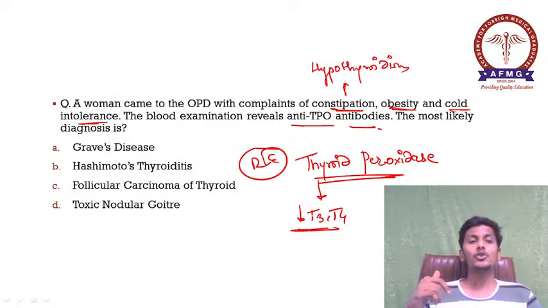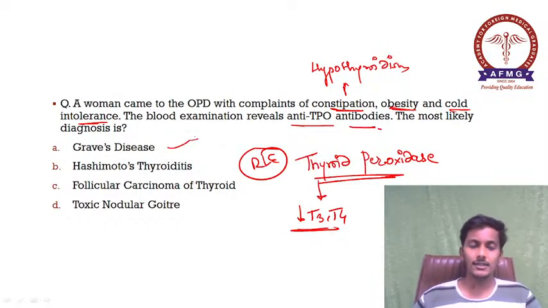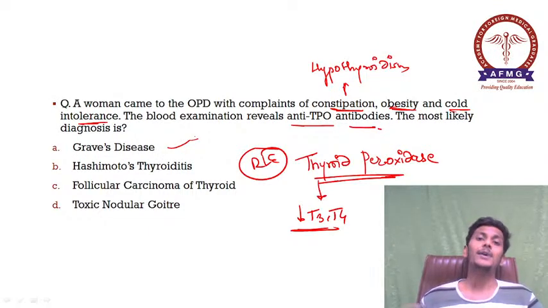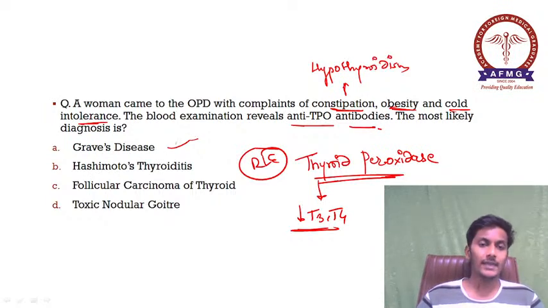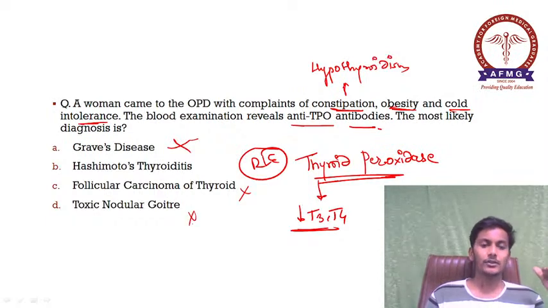Now they are asking the most likely diagnosis. So please remember, option A, it is Graves' disease, which is the most common cause of hyperthyroidism. It is ruled out. Next one, follicular carcinoma of thyroid. No, this is not a case of carcinoma. D, it is toxic nodular goiter. Again, it would present as mostly hyperthyroidism commonly. So this is also ruled out.